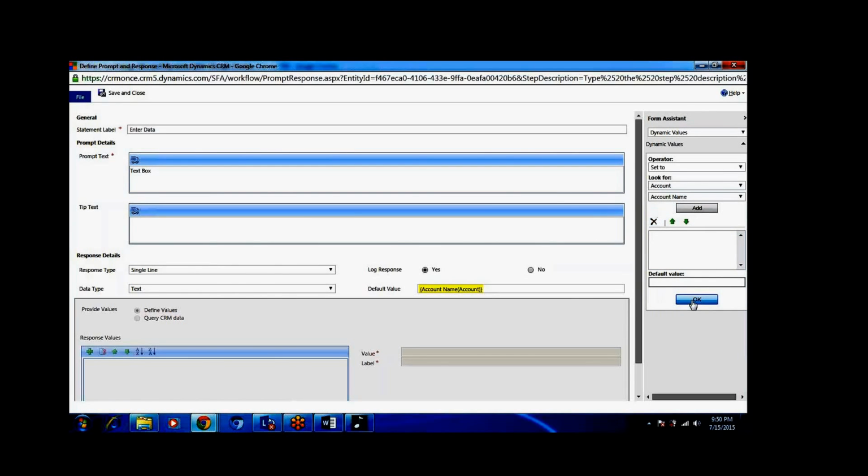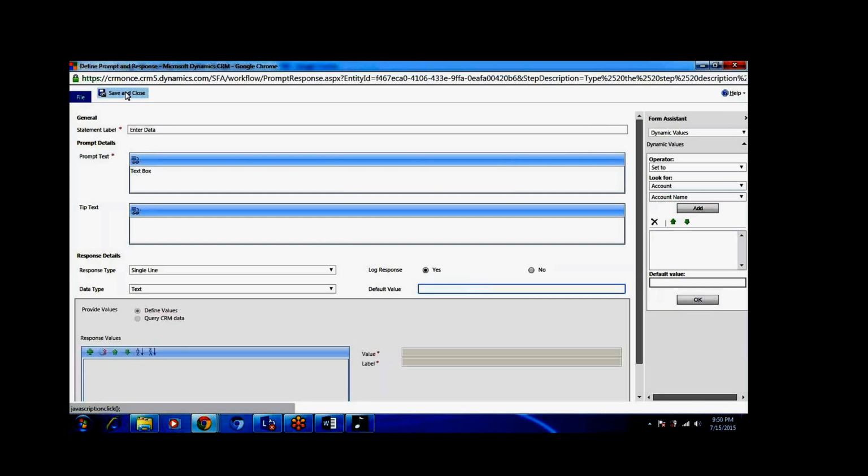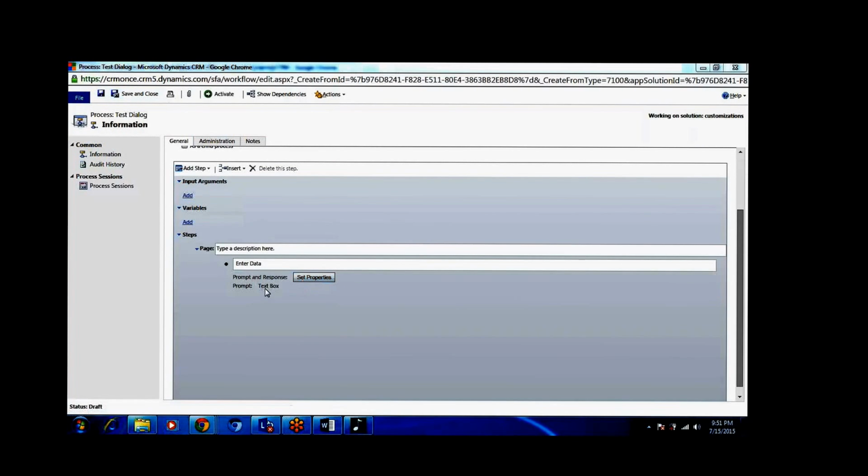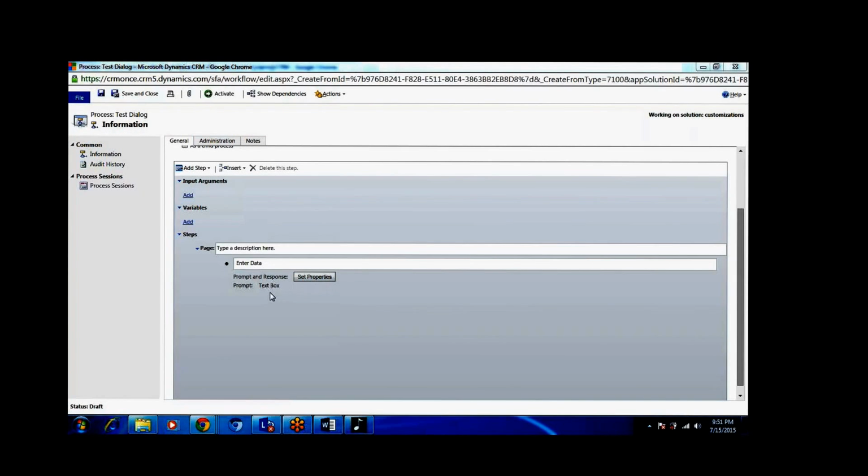If I click on OK, we can remove it. Once you click on save, save and close. So the prompt response will be a text box.